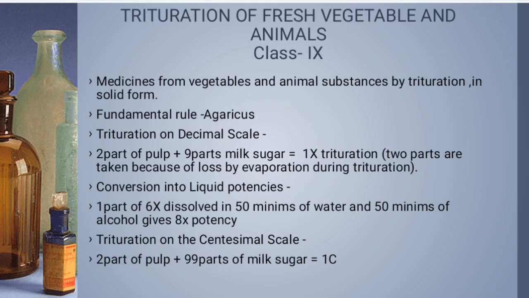Next, after that we will take 1:9 or 1:99, like the trituration process we did in class 7 and class 8. And after 6x or 3c, we will prepare the fluxion potency to 8x or 4c by adding 50 water, 50 alcohol. Okay, this is the same thing for 7, 8 and 9. The only difference is 2:99 we are taking here or 2:9 we are taking here.